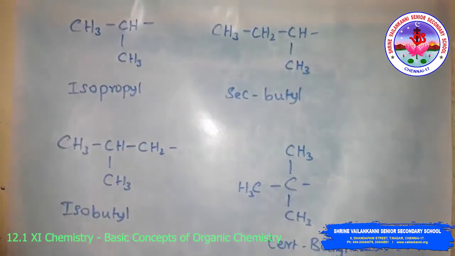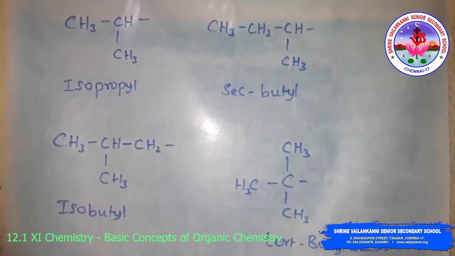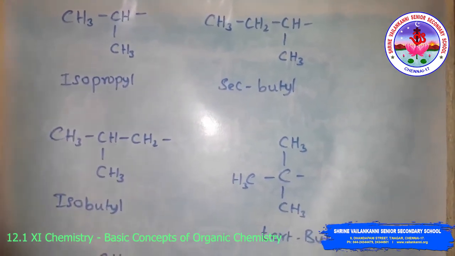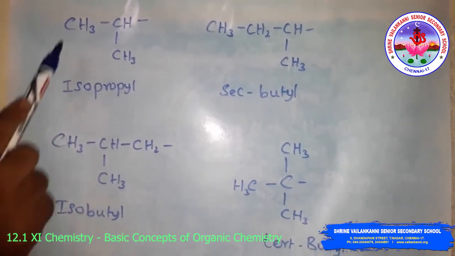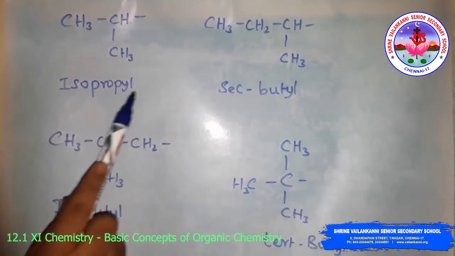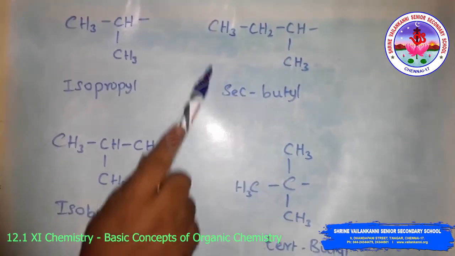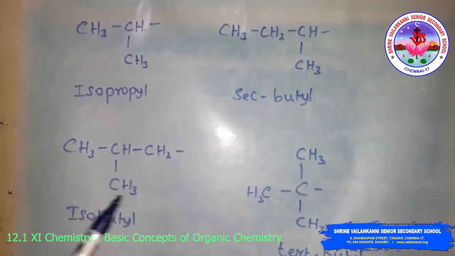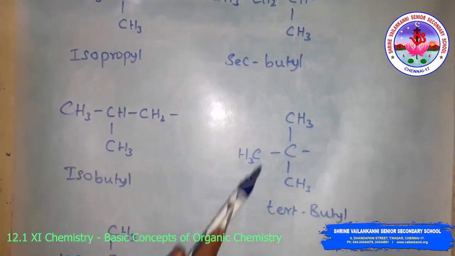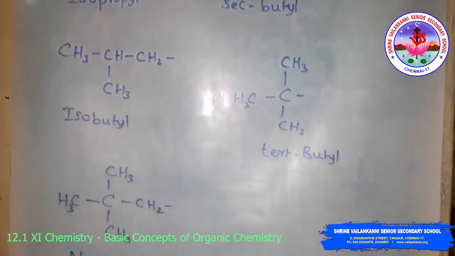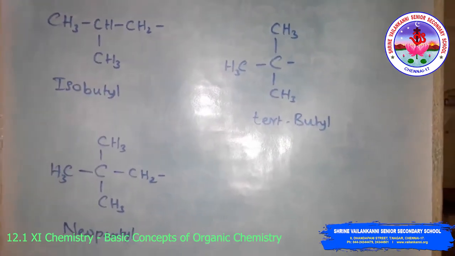This shows the branched alkyl groups, propyl and butyl, which can also have branches. This is isopropyl, this is secondary butyl, this is isobutyl, this is tertiary butyl, and this is neopentyl.